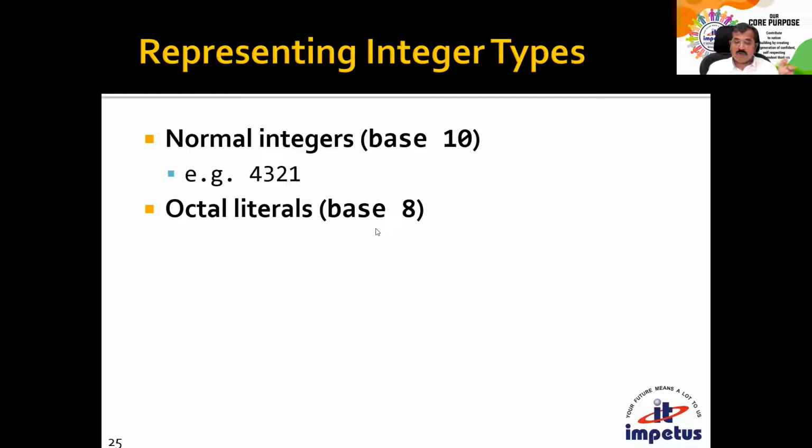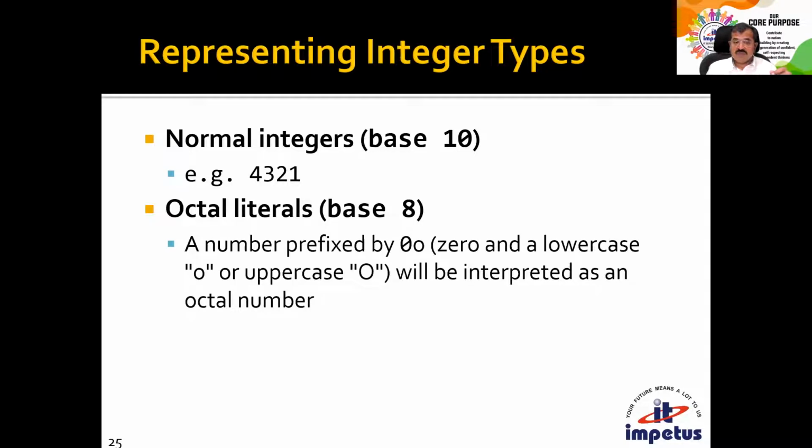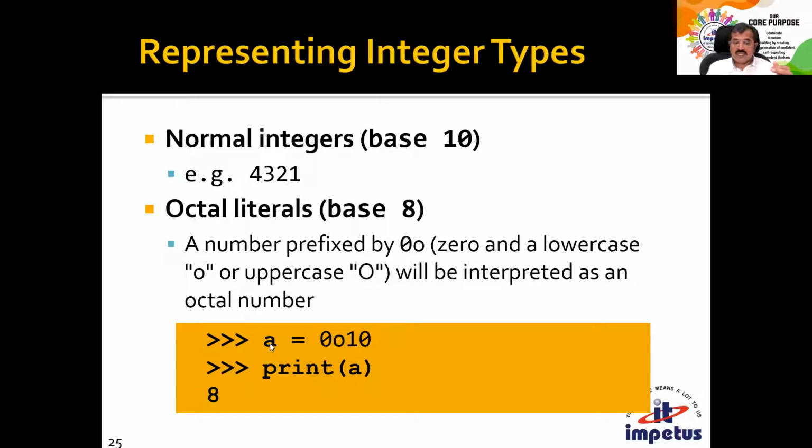That is the octal format of representation of integers. When we use octal format, it should always be prefixed with 0o, a zero and a lowercase or uppercase o. That is the prefix we have to use while representing any octal value. If I say A is equal to 0o10, that's nothing but 8 in decimal format. So 10 in octal format is 8 in decimal.